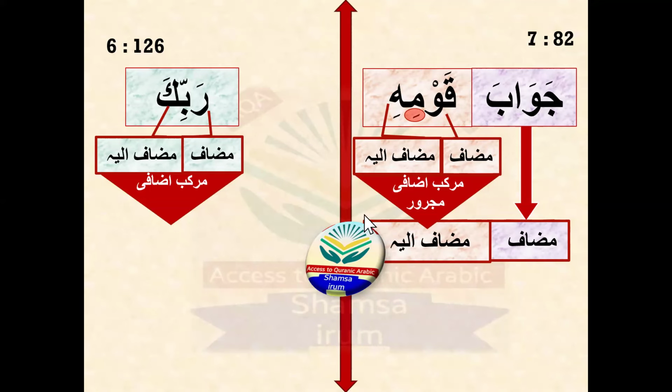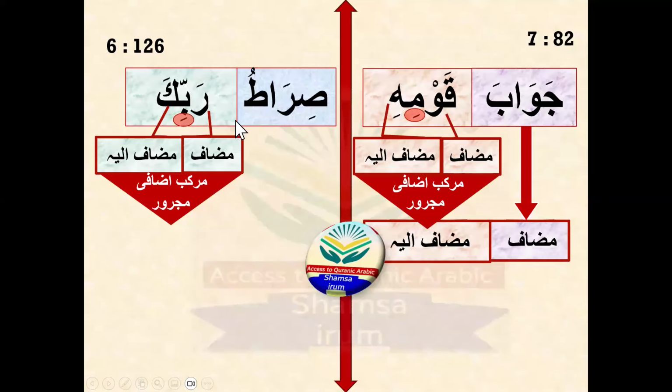Okay, now look, Rabbika. This Rabbi is also majroor. What's the reason that it is majroor? So we will see the word before it, and the word before it is siratu. It's not from the 10 harf that we learned on the fingers of the hands, that is called a prepositional particle, so meaning harfu jar. So it's not harfu jar. So it means it is a noun.